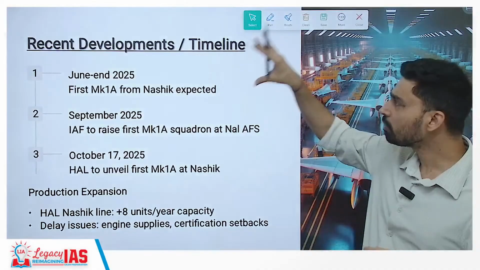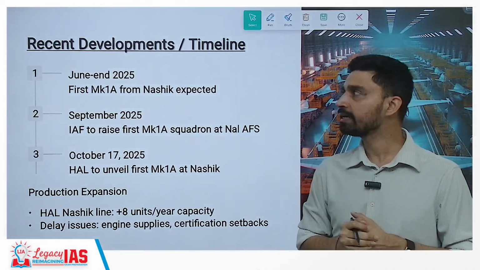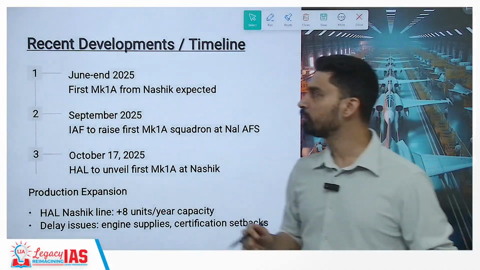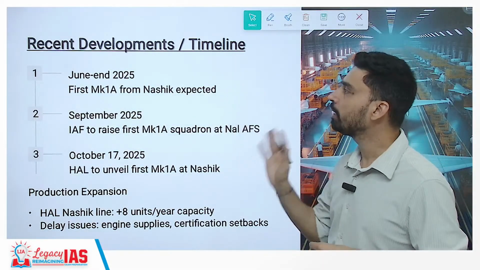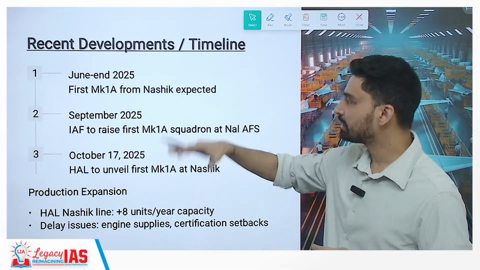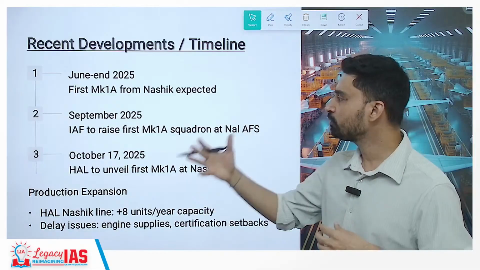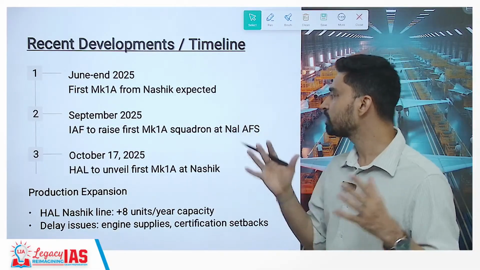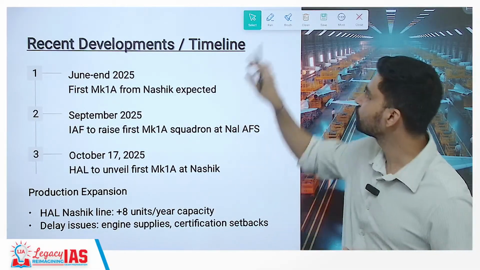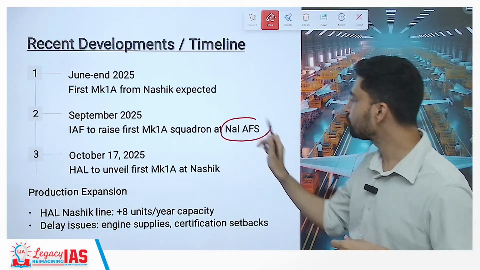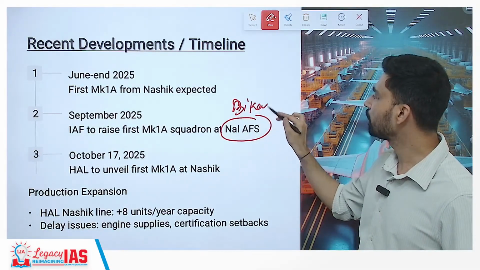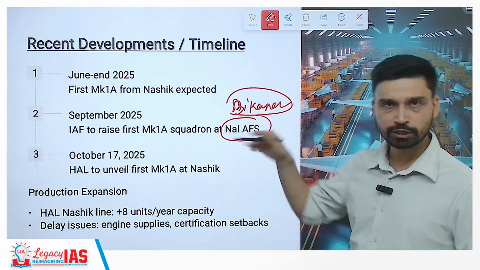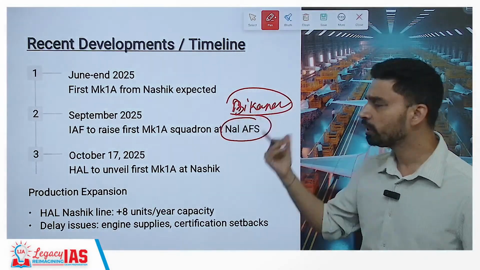Now, if you talk about the recent development that we have seen in this case, by the end of June 2025, the first Mk1A was expected from Nashik. And then by September 2025, it was expected to reach the first Mk1A squadron at Nal Air Force Station. If you look here, Nal Air Force Station is located in Bikaner. Bikaner, as you know, is a city located in the western state of Rajasthan. That is where it has been inducted first.